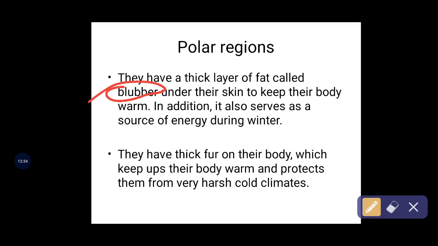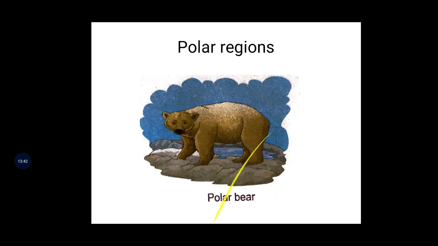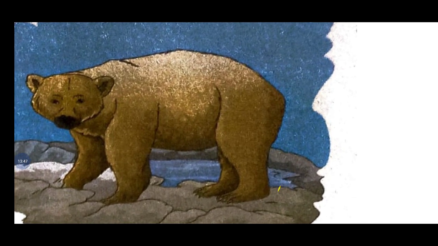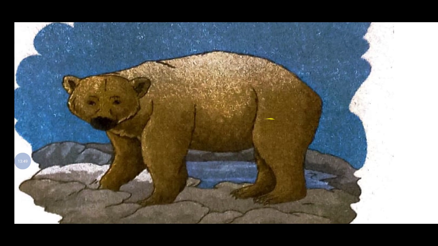Okay, children. And if you look at this fur, it has thickness. That's why, once you see the polar bear I'll show, you can see the thickness is there, and the skin is also thicker than in other animals, so that polar bears are protected from the coolness.